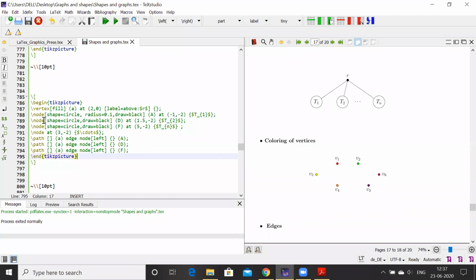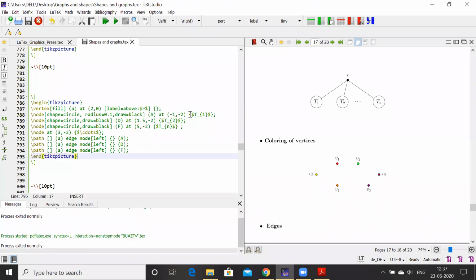Here, if you see my screen, I have used the \node. Whatever shape I have drawn here, circle or whatever, and then in the next line after that you give these curly brackets. Inside the curly brackets, whatever you want to write, you can write over there.